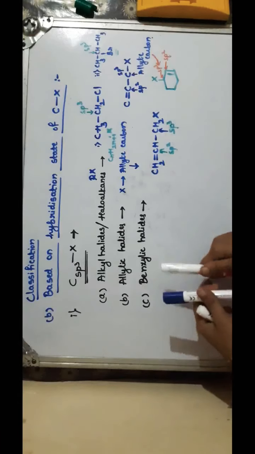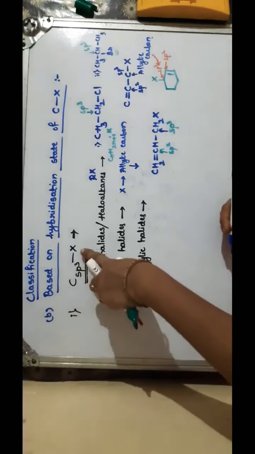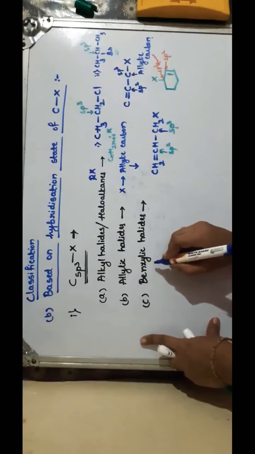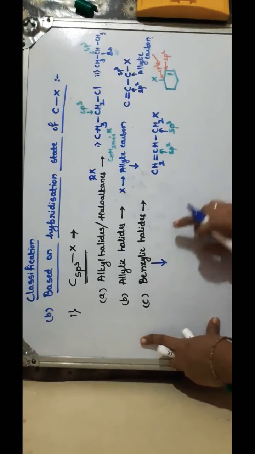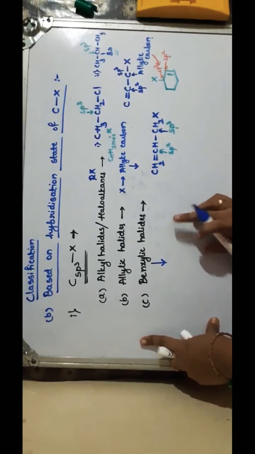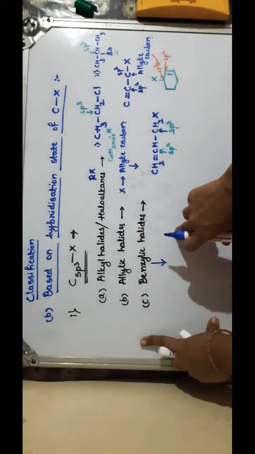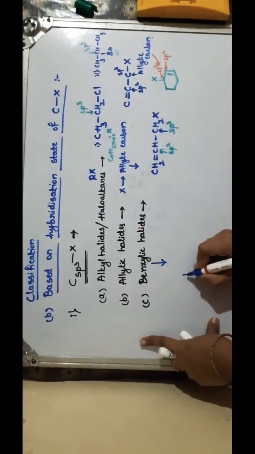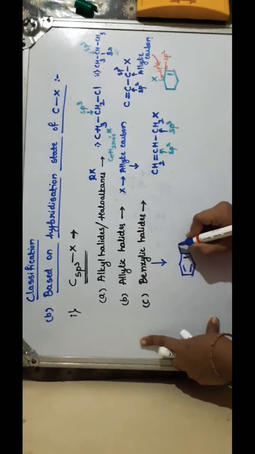The last type of halogen attached to sp3 carbon is benzylic halides. In this, the halogen atoms are attached to the carbon which is connected to the benzene ring.